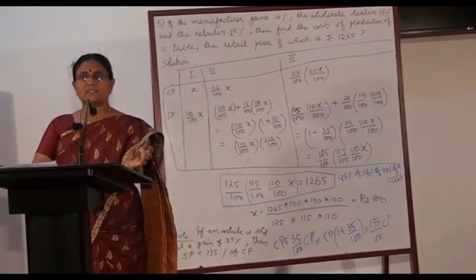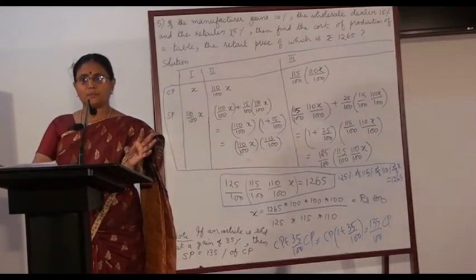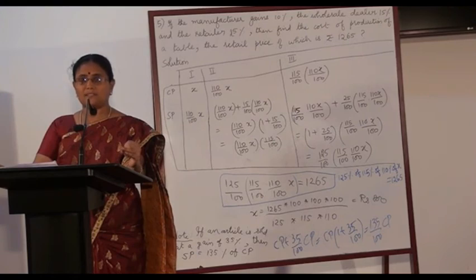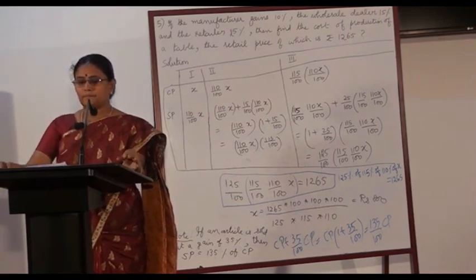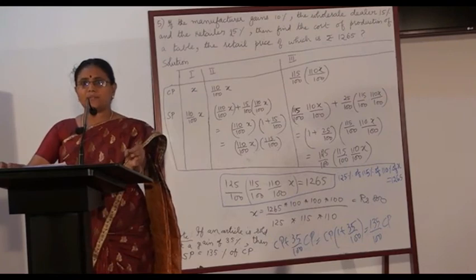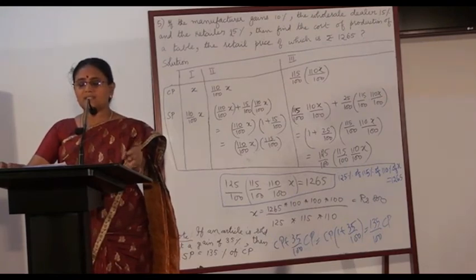We have studied just 4 formulae today and a few problems. 5 problems we have done. What are those 4 formulae? I repeat. Number 1, profit is equal to SP minus CP. Loss is equal to CP minus SP. Profit percent is profit by CP into 100. Loss percentage is loss by CP into 100. The entire profit and loss chapter is based on just these 4 formulae.